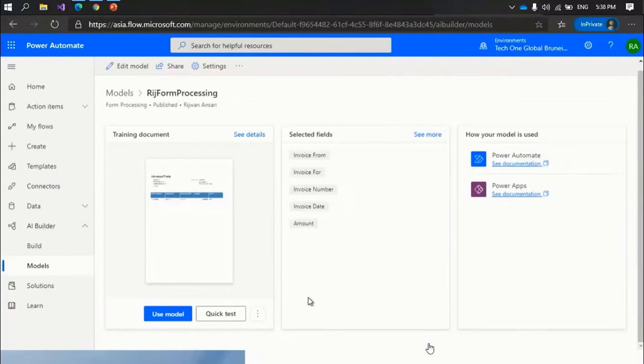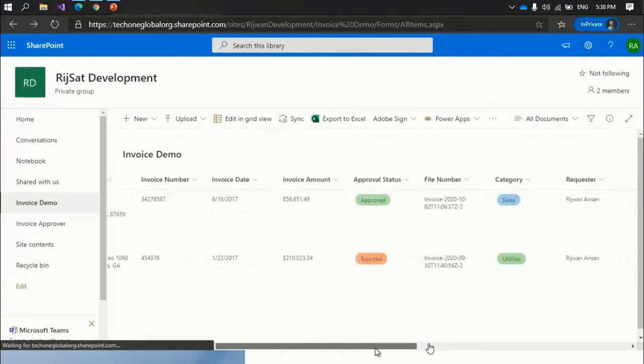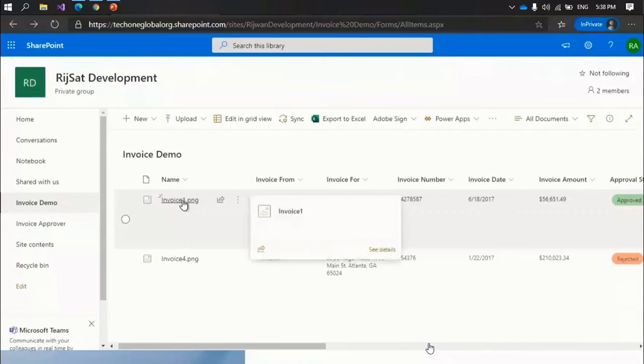Rijan, please. Thank you. So let me go back to my library. This is the library I'm using here. In this library you can see I have a few columns like invoice from, invoice for, invoice number, invoice date, and invoice amount. This data I will extract from the document itself using AI Builder and the form processing AI component.